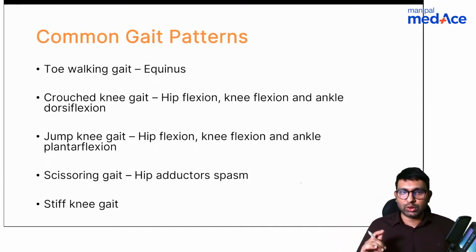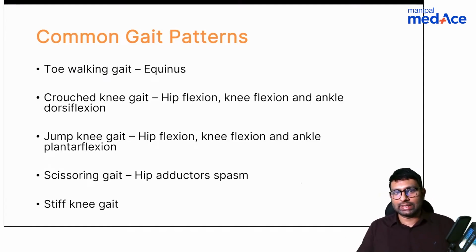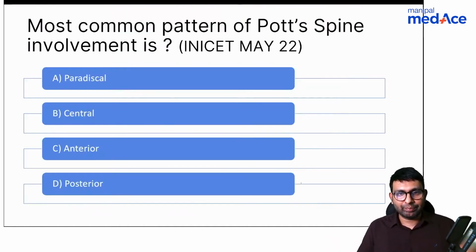Scissoring gait, like the one that you saw, is because of hip adductor spasm. And sometimes, if only knee muscles are affected, stiff knee gait also will be seen. So these are all the gait patterns seen in patients of cerebral palsy. So the answer was scissoring gait.